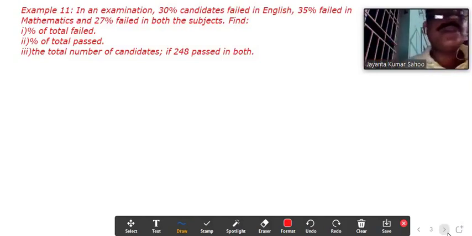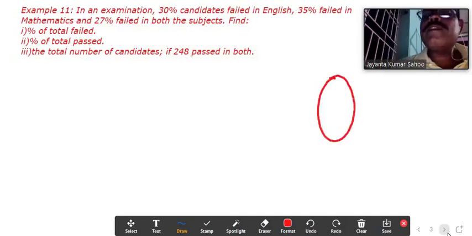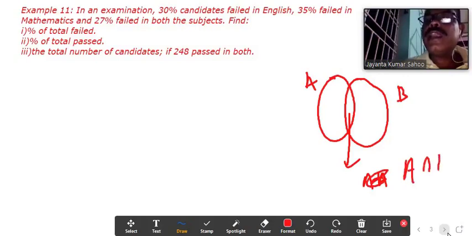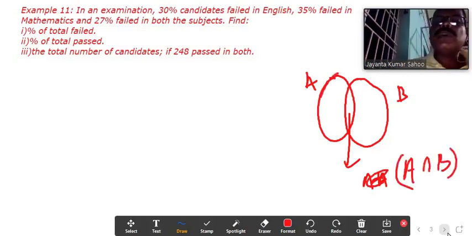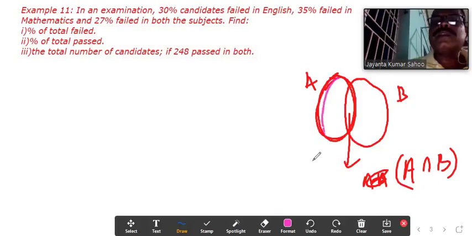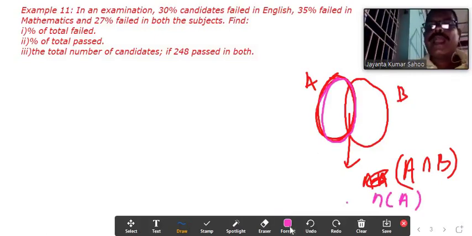Try to understand that if A is a set and B is another set and these two are intersecting each other, suppose A and B, then we can say this part is A intersection B. Totally this part we can say is cardinal of A, and totally this part we can say is cardinal of B.